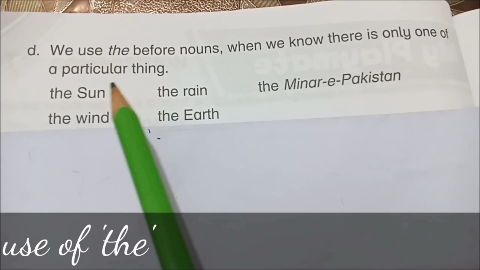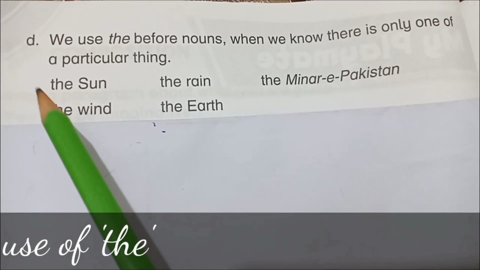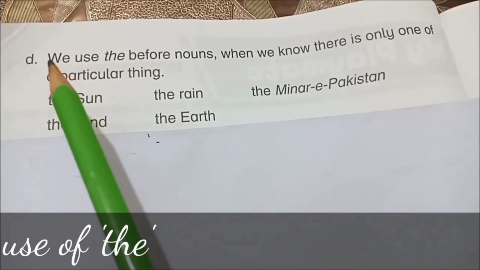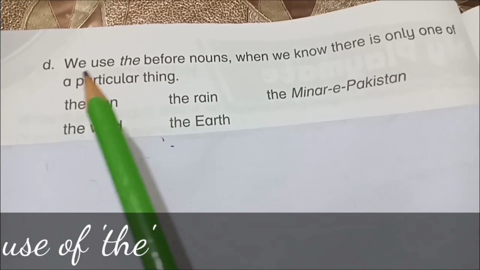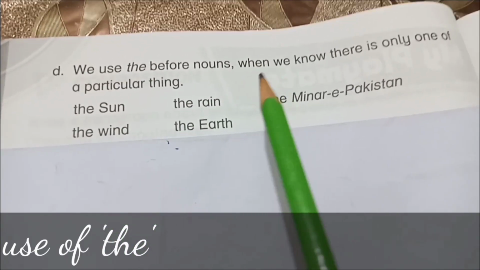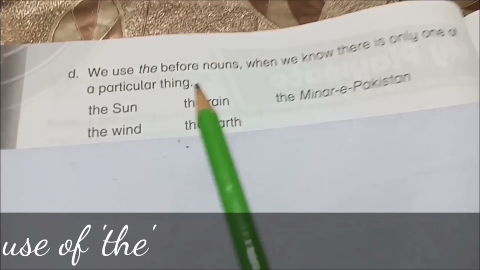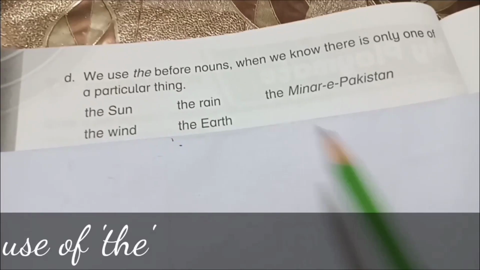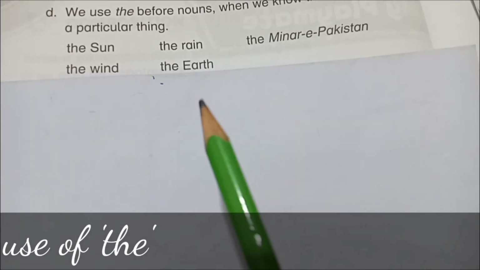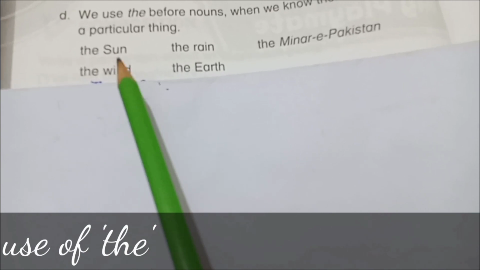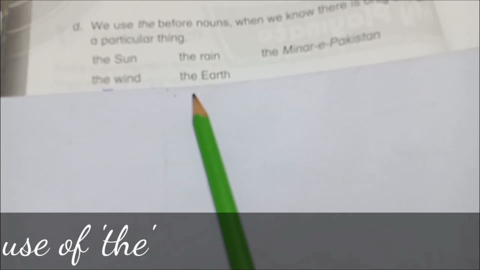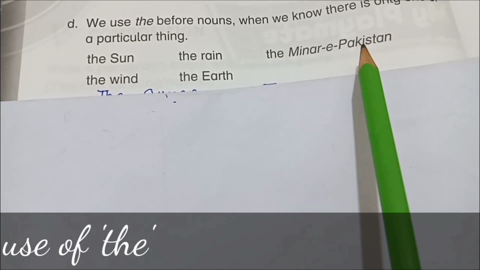Now students, we move towards the next page. This is page number 36, part D. Here the use of the is also elaborated, so we can easily learn where we can put the article. We use the before nouns when we know there is only one of a particular thing. So students, there are many things, many buildings, many important things, but when we are talking about a particular thing, we put the article before that noun, like the sun, the wind, the rain, the earth, the Minar-e-Pakistan.